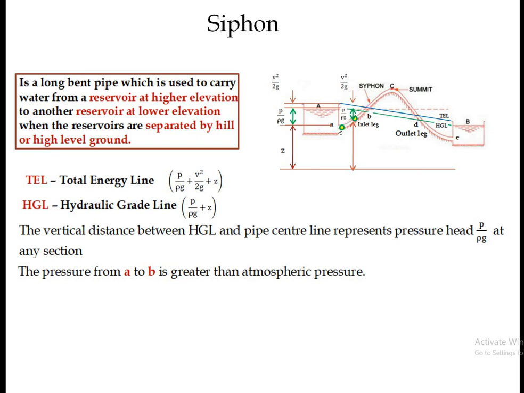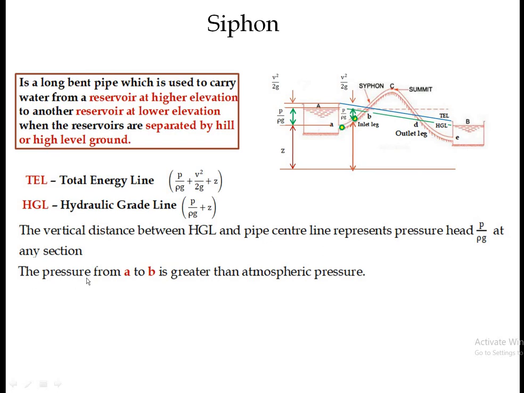So at the entrance of the pipe the pressure is greater than atmospheric pressure, and at B and at D, where the HGL cuts the center line of the pipe, at that point the pressure is atmospheric pressure. So at B atmospheric pressure is there, and at the entry point the pressure is greater than atmospheric pressure.